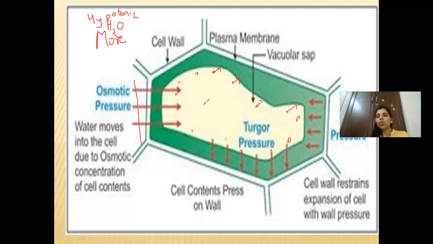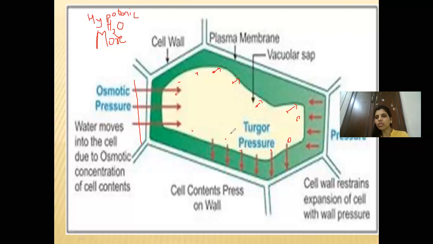Similarly with the cell, if the water continuously moves inside until the concentration outside and inside becomes the same, there is a minimum capacity or ability of the cell membrane to withstand that pressure. When the water is moving inside, the pressure inside created by the water is increasing.